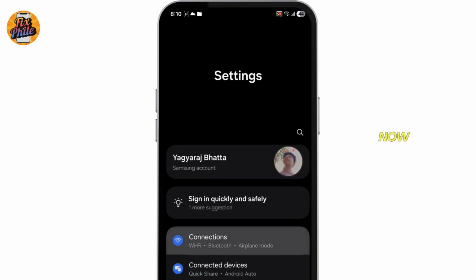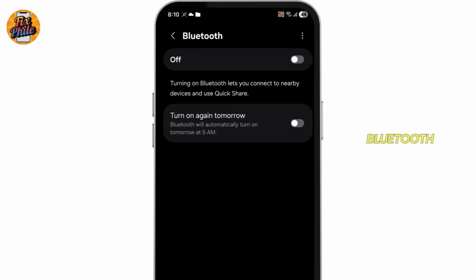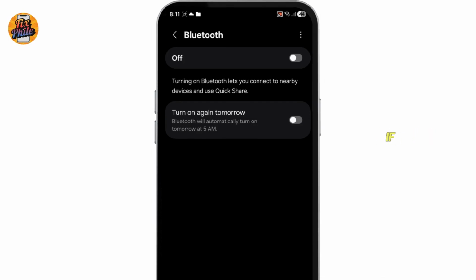Now tap on Connection. Now tap on the Bluetooth option. After you tap on Bluetooth, what you need to make sure is that you're not connected to a Bluetooth device which is trying to output the sound. So I just turn off Bluetooth completely and see if that solves the problem. If it doesn't, don't worry.